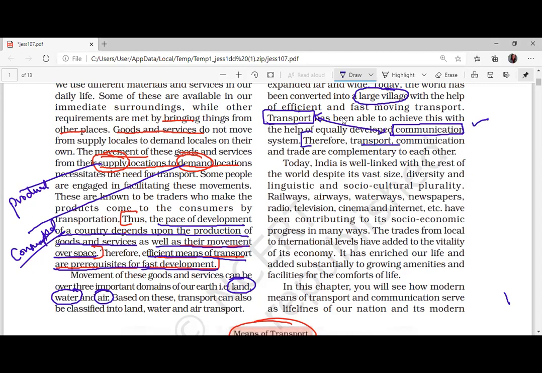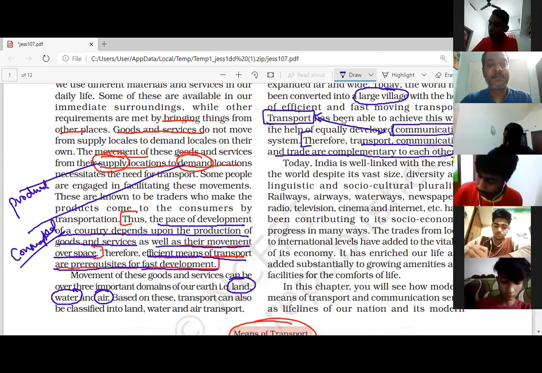Copy down this: transportation, communication, and trade are complementary to each other.